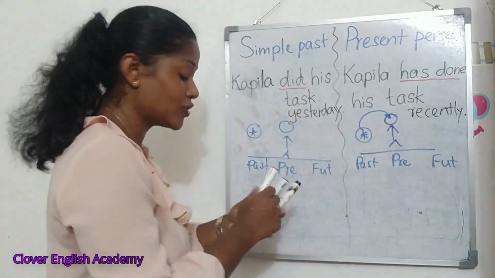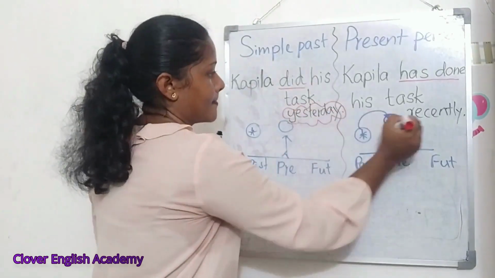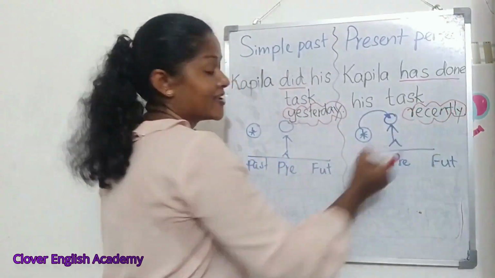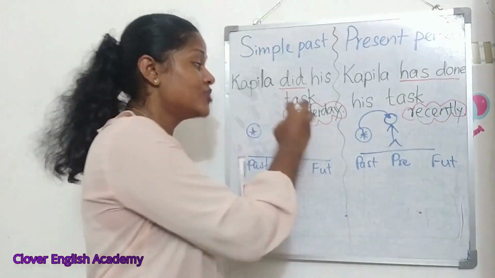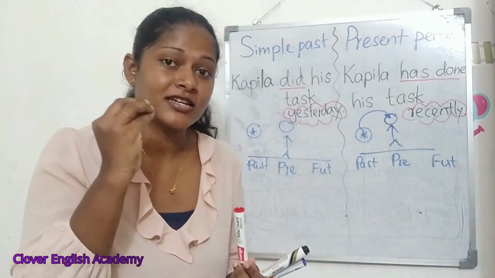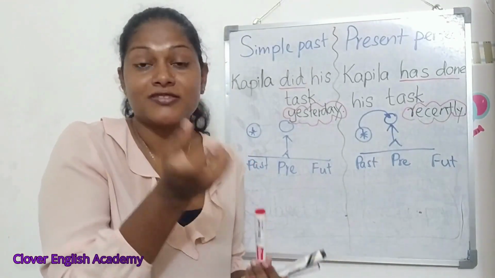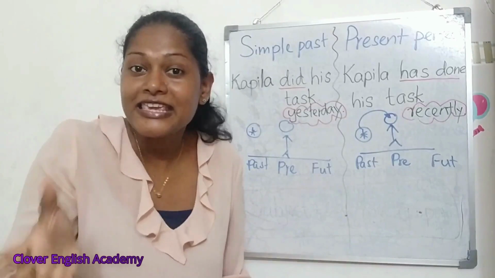So here when you look at these two time expressions, yesterday and recently, yesterday is a definite time expression of past.